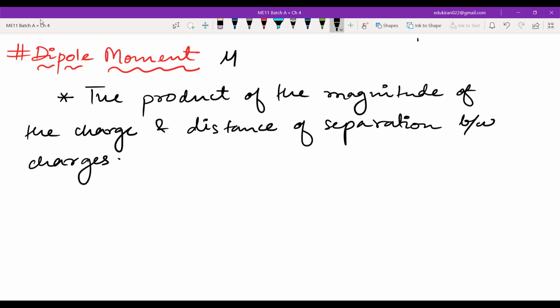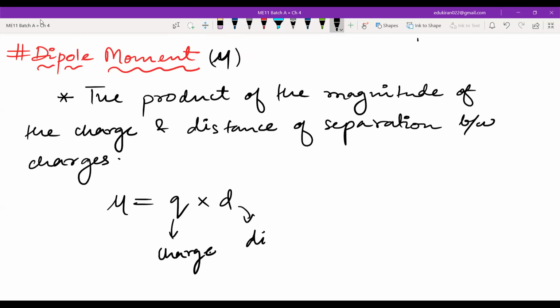This dipole moment is shown by mu. We will see that mu is equal to Q into D, where Q is the magnitude of charge, and D is the distance between the two charges.